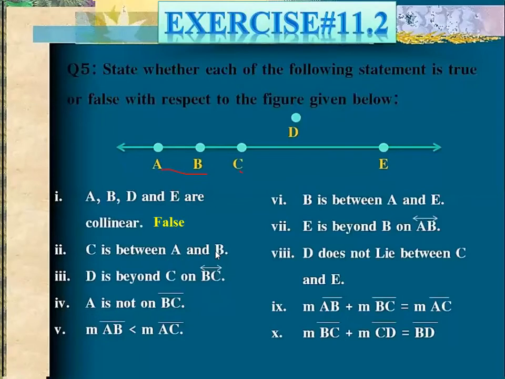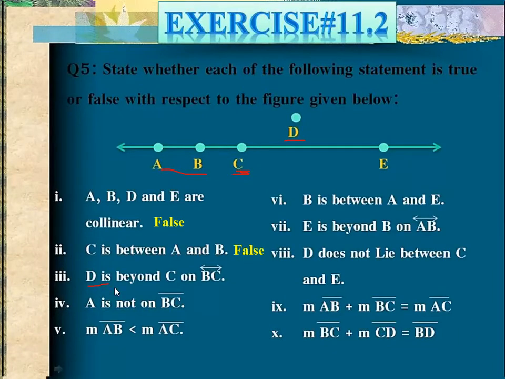Now, this is false. Now, number three. Listen to me very carefully about number three. This is your point D. D is beyond C on BC. Here you have BC, and it is saying that D is beyond C. So is it true or false?